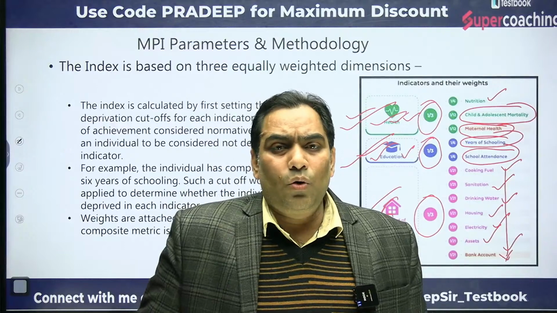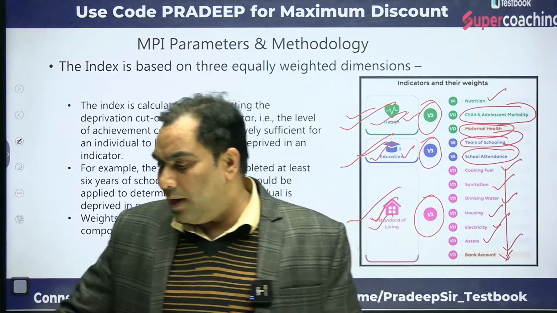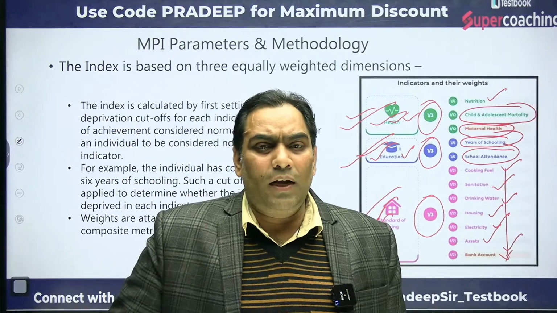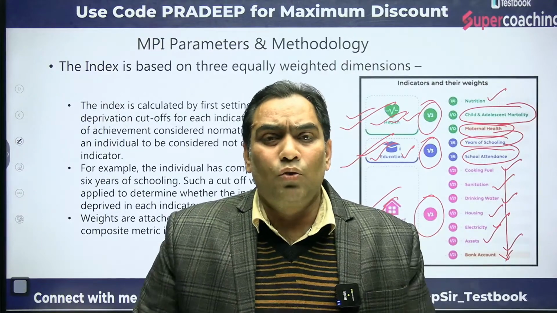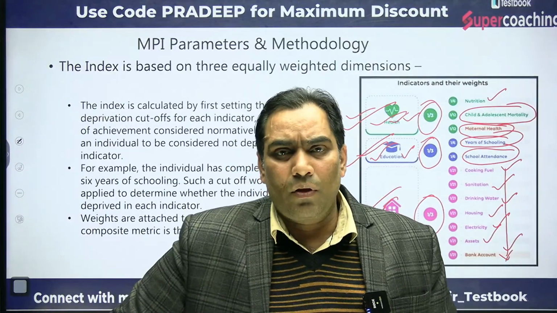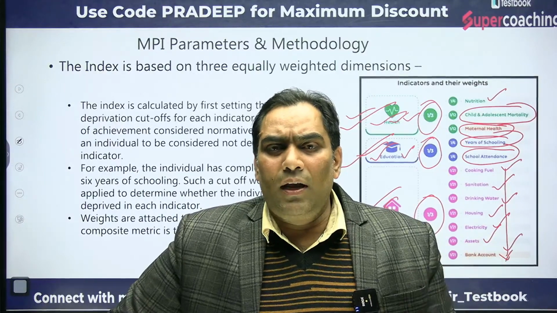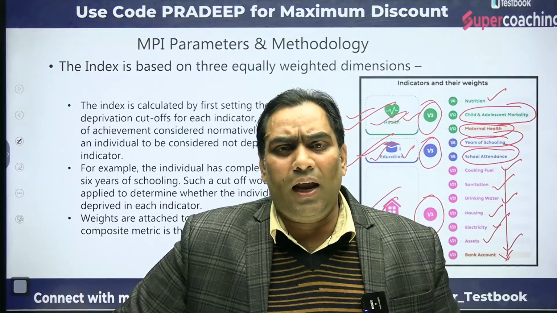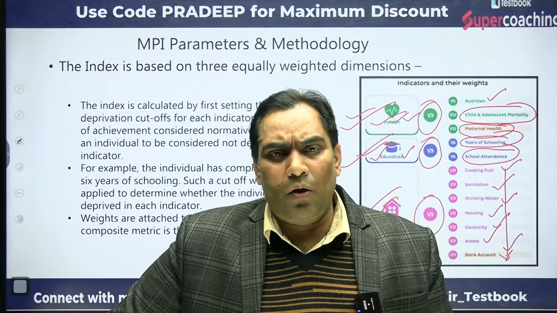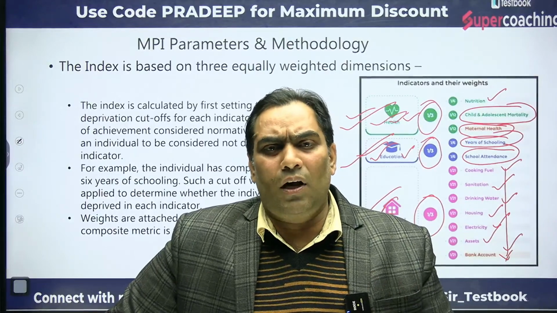Okay. So I am going to revise once again because it is very important. The components as well as the subcomponents should be on our fingertips. The multidimensional poverty index is measured on three components: health, education and standard of living, and that's why they were given equal weightage, one third each.